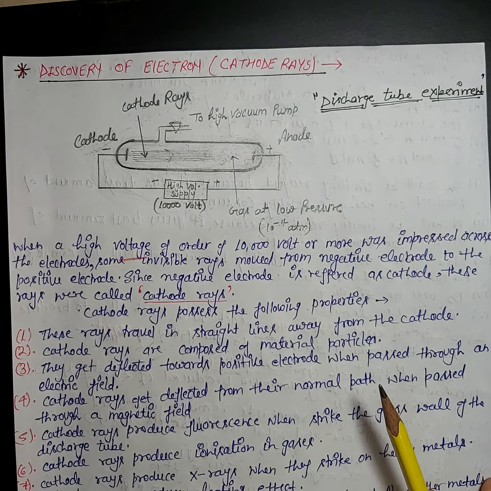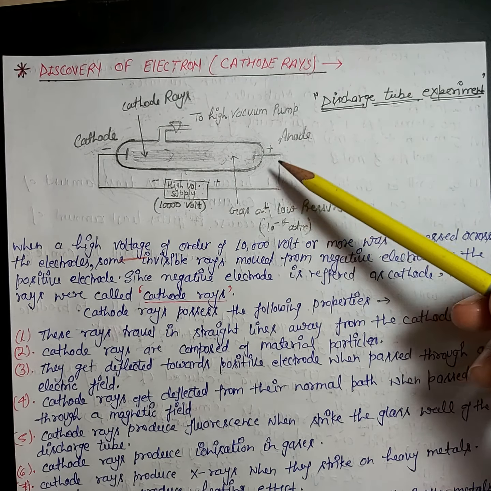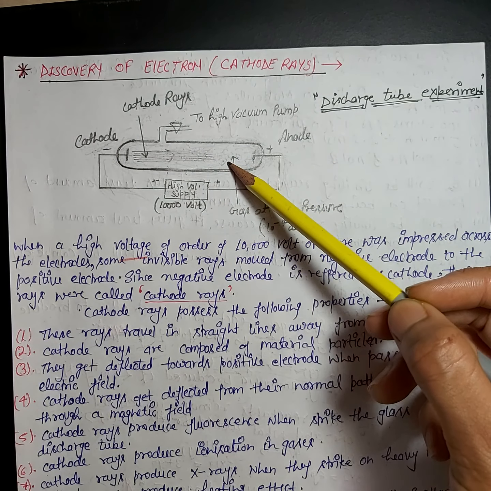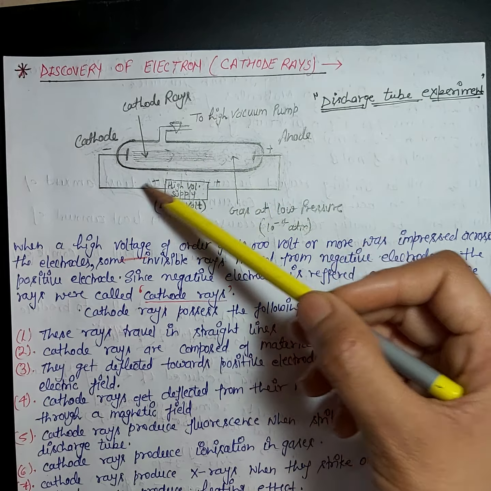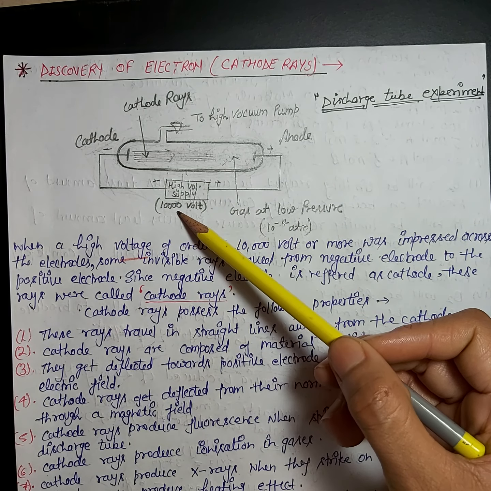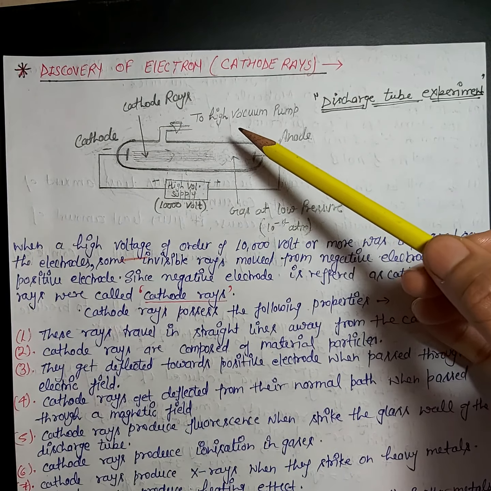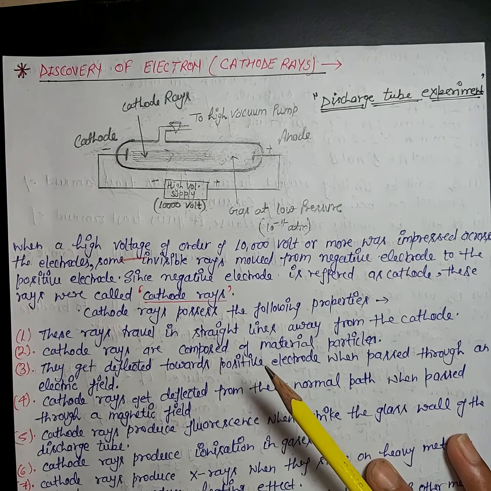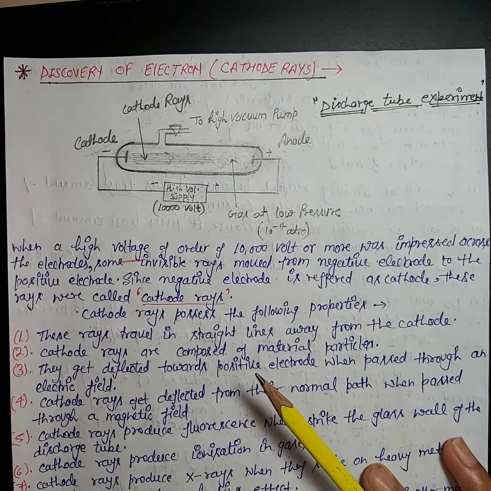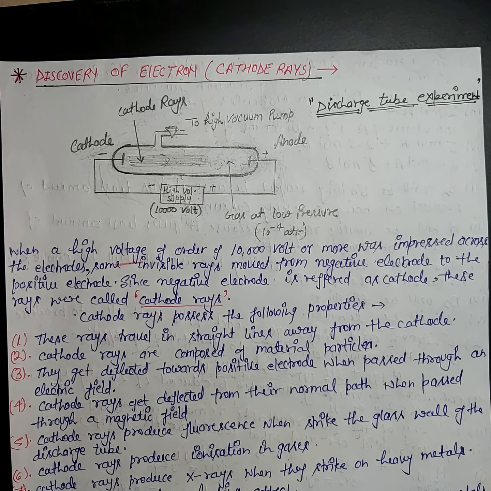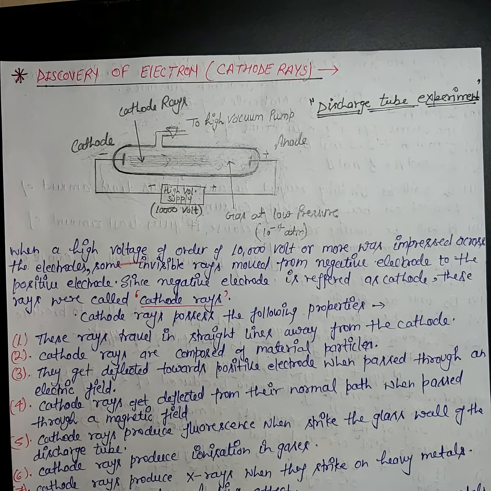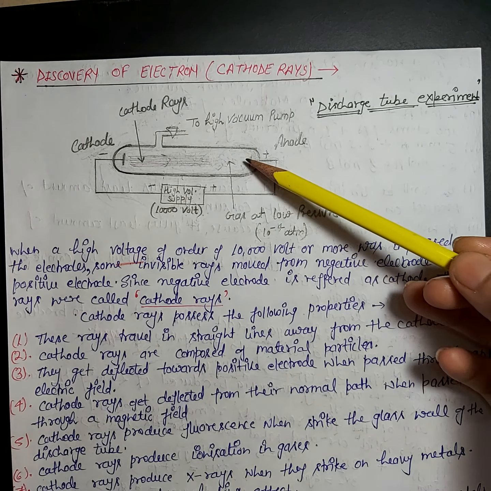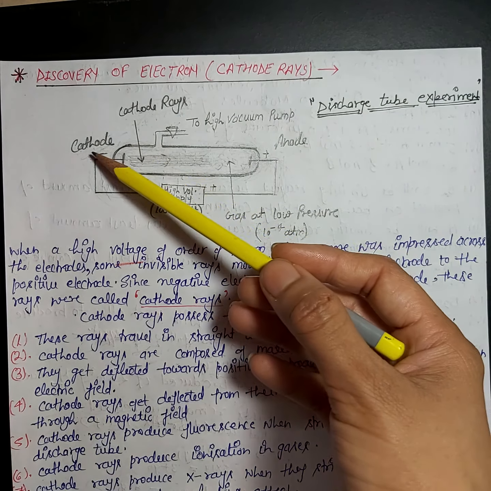Now what do scientists do with this setup? They first took a gas in this part and then connected these electrodes to a high voltage supply of around 10,000 volt, and created a very low pressure of around 10 to the power minus 4 atm with the help of the vacuum pump. After providing these two conditions, they observed that the wall of the discharge tube started glowing. Later it was established that the glow of the tube was due to the emission of some rays coming from the cathode.